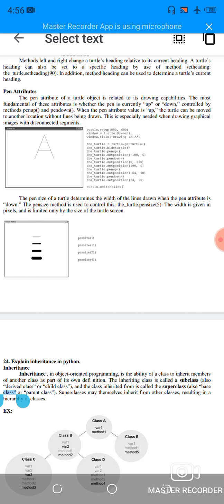The pen size of the turtle determines the width of the lines drawn when the pen attribute is down. The pensize method is used to control this. The turtle.pensize(5) means the width is given in pixels and is limited only by the size of the turtle screen, and then the pen size values are denoted in the same window to differentiate the lines from these values.